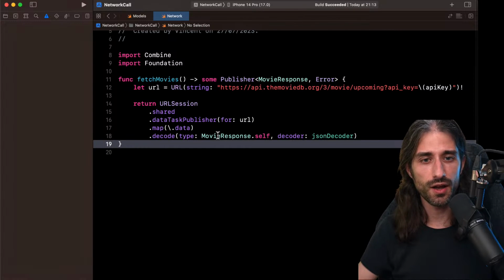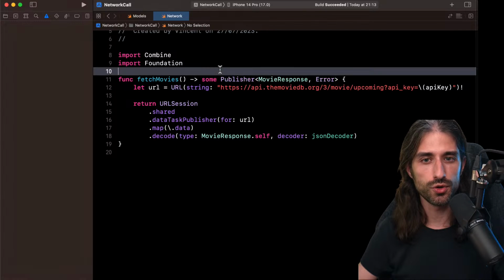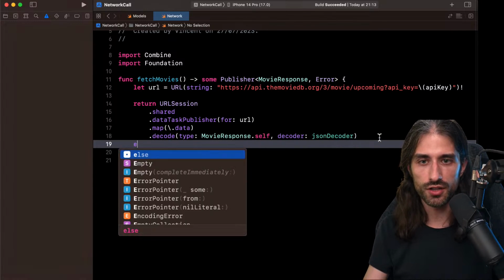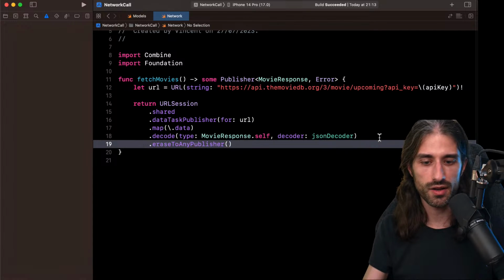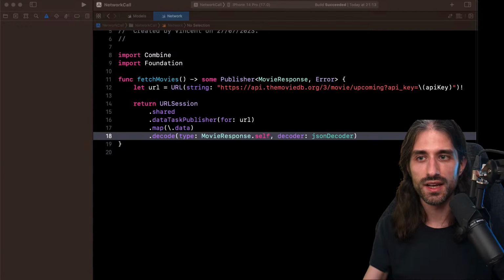So if you're writing Combine code in Xcode today, I would recommend you use this approach rather than AnyPublisher. Not because you will win a lot in performance, but because the code will be clearer and it will feel less cluttered. The syntax will be more on par with what you have in SwiftUI, and you will not need to make this extra call every single time. And that's it. We have implemented our first network call using Combine. So now it's time that we actually use it.